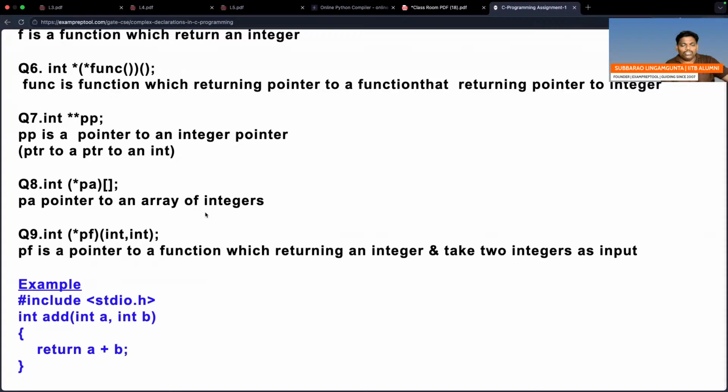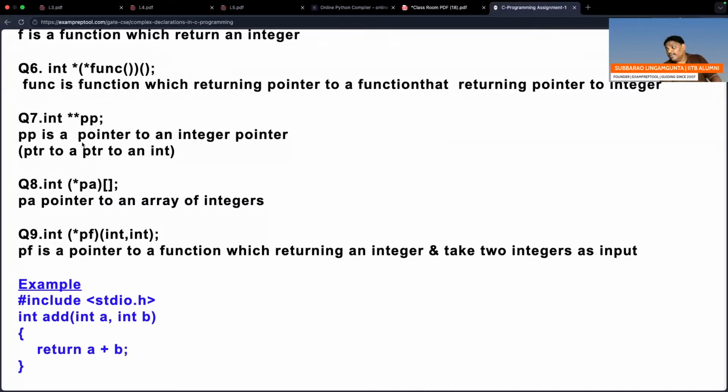So what about question number 7? Can you see this? Question number 7. Just go directly to the operand. The operand is PP. So PP is an integer double pointer, because PP has only one star before it. PP is a double pointer to integer. PP is a pointer to an integer pointer, because it is a double pointer.